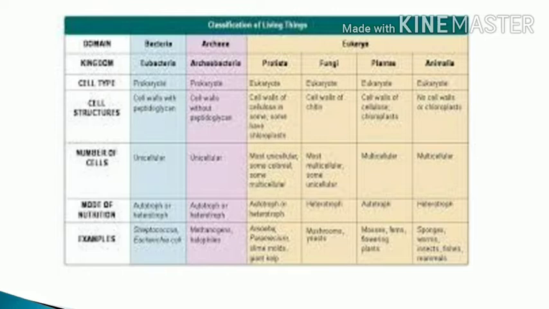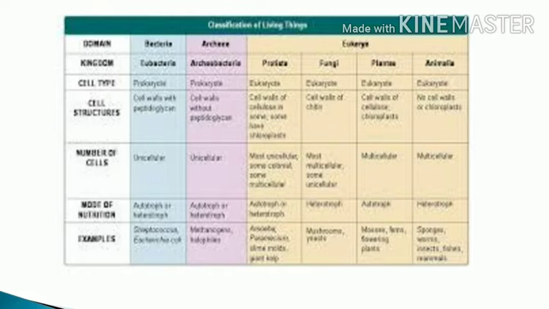Okay, next is body organization. Monera is cellular and Protista is cellular. Fungi is multicellular, Plantia is tissue and organ level, and Animalia is tissue, organ and organ system level. Okay, so next is mode of nutrition. Monera is autotrophic and heterotrophic. Protista is autotrophic and heterotrophic.